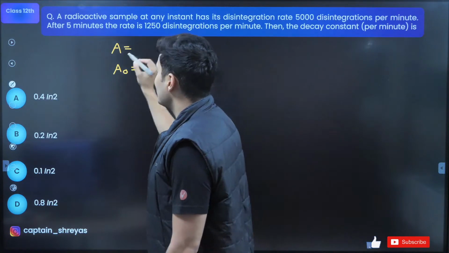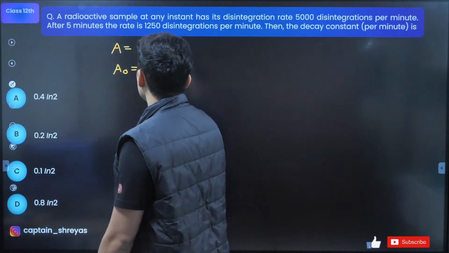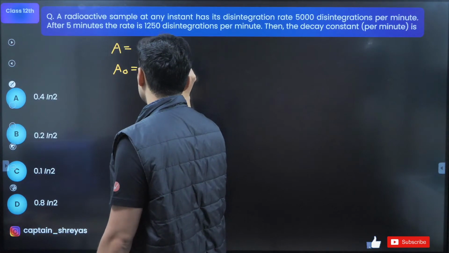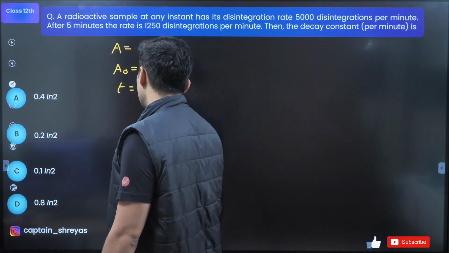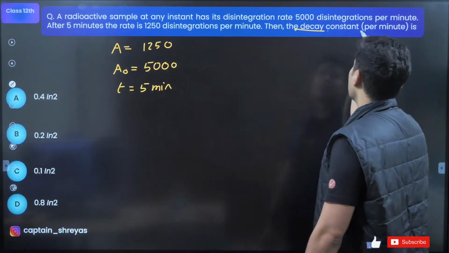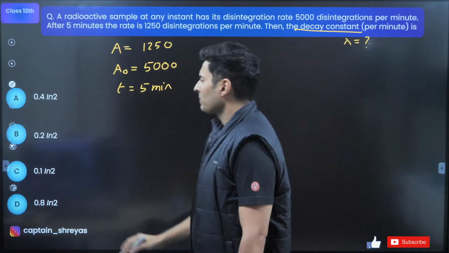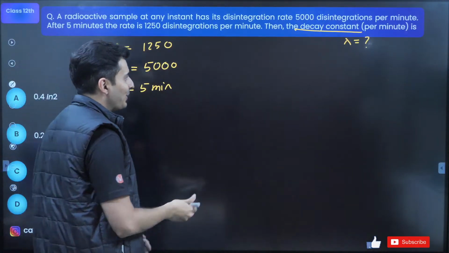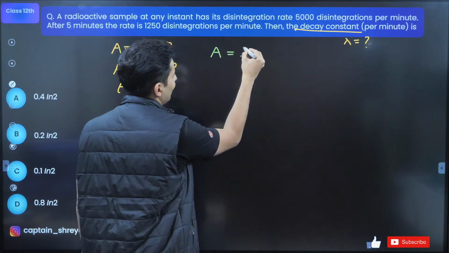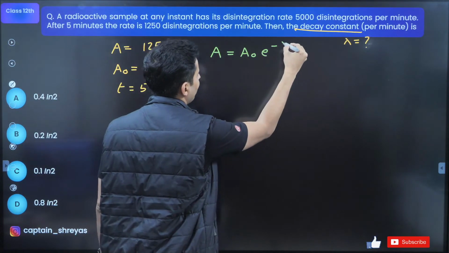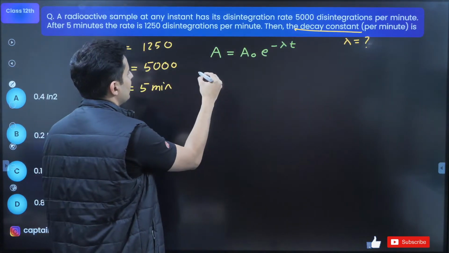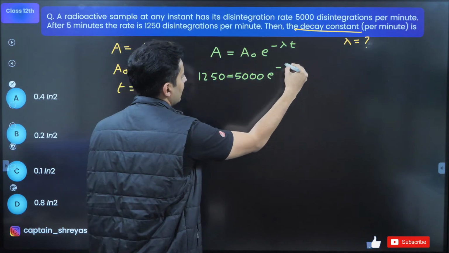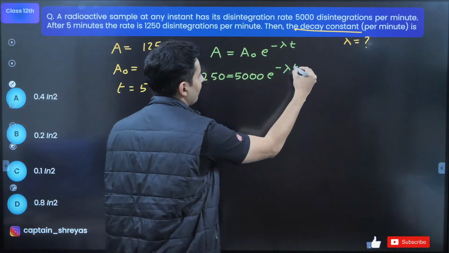Anyways, yes, so this is obviously A is nothing but 1250. Original activity was 5000 and the time is 5 minutes, and the question says decay constant, that means how much is lambda. Which formula will I use? Yes, Selva, I know I showed the answer. So the formula that I will use is A is equal to A naught e to the power minus lambda t. A is 1250, A naught 5000, e as it is, lambda as it is, time 5.